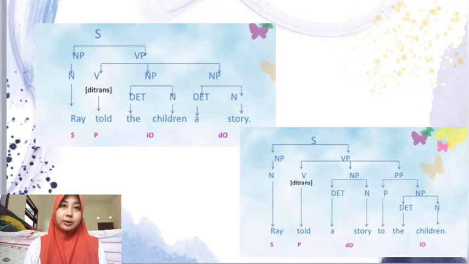Sentence: Ray told the children a story. Sentence contains noun phrase and verb phrase. Ray is a noun, and the verb phrase contains verbs, noun phrase, and noun phrase. Told is a ditransitive verb. The is a determiner. Children is a noun. A is a determiner. Story is a noun. In this sentence, the indirect object is in front of the direct object.